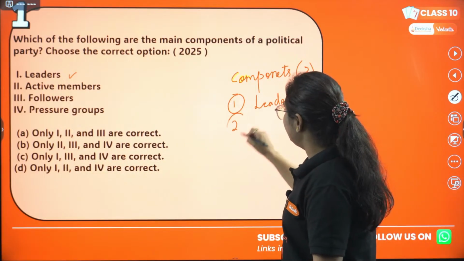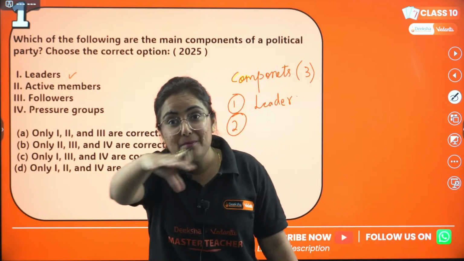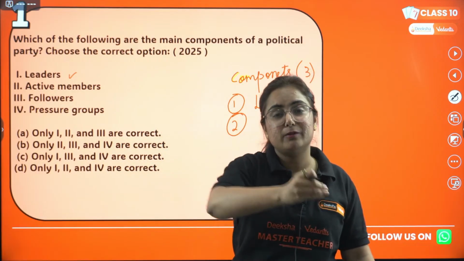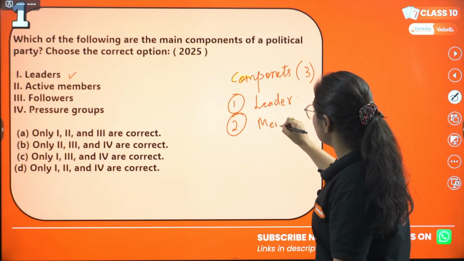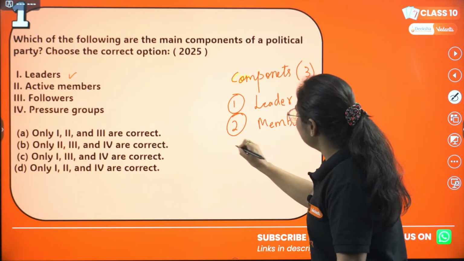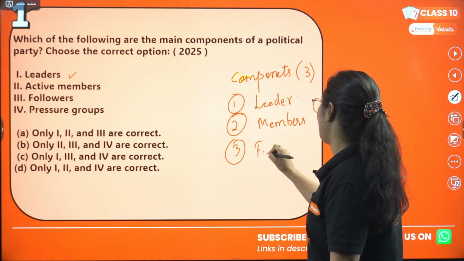The second one is whom? The members of the political party. If the leader does not have members, how will it work? So the second one is active members, and the third one is followers.